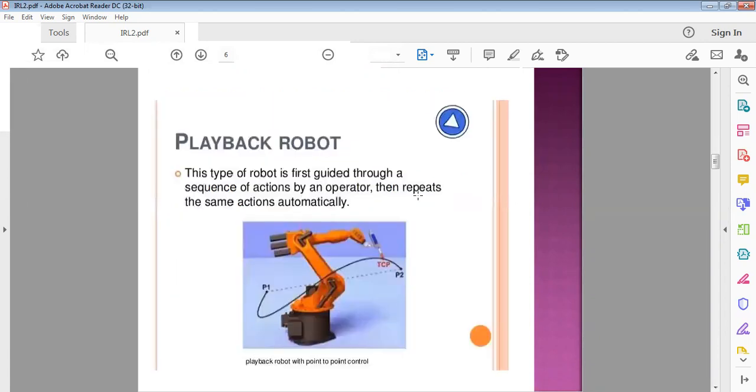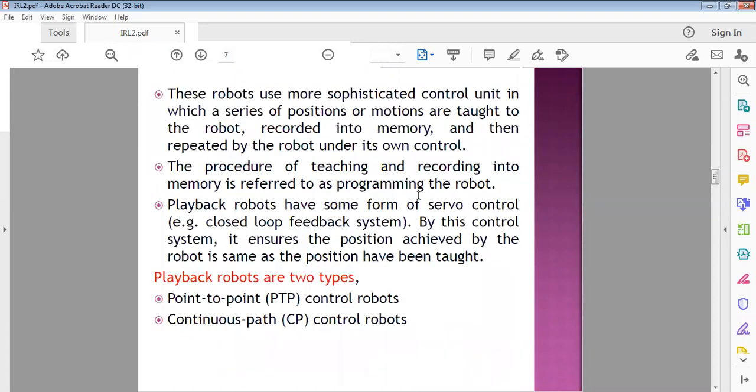So the playback robot is a programmed robot. Based on that program, it repeats its task automatically. There are two kinds: point-to-point and continuous path.